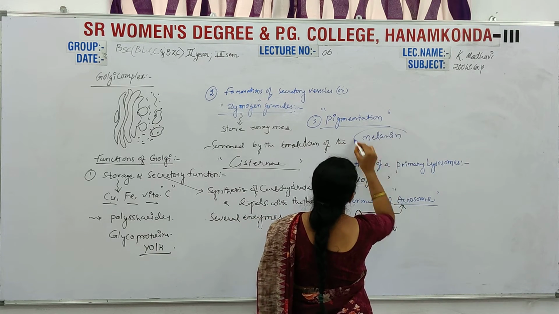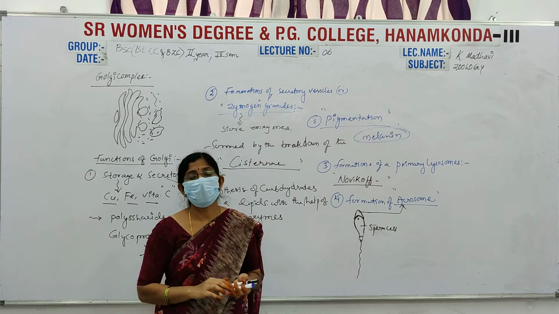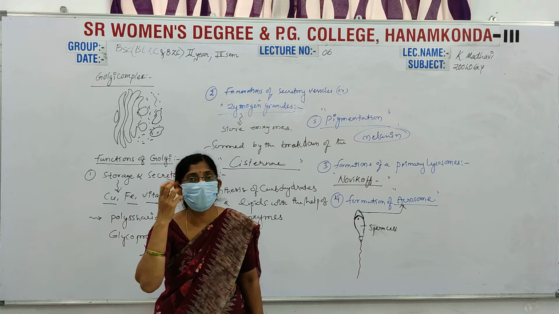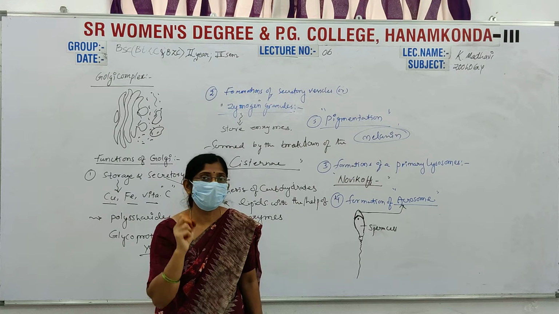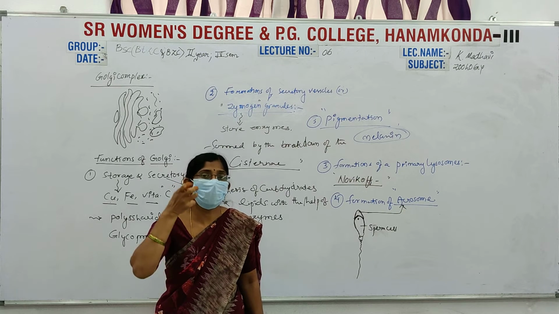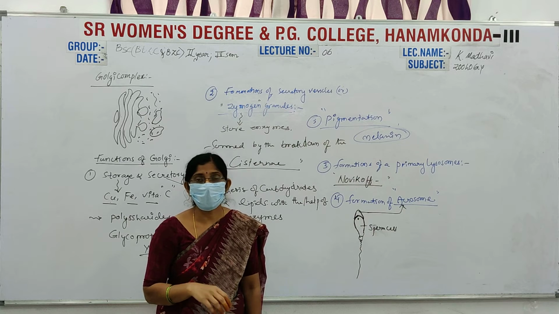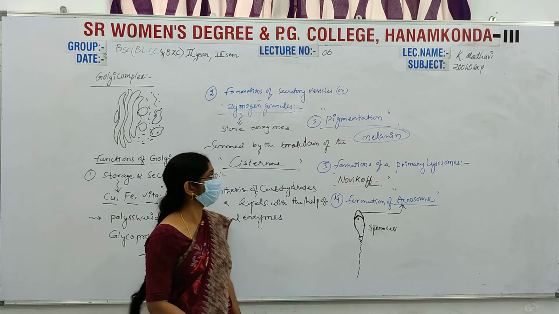Melanin is stored in the Golgi complexes. Especially in our eye, the retina has cone cells and rod cells. Cone cells especially deposit these types of pigment. That's why cone cells are useful to identify the different types of colors.